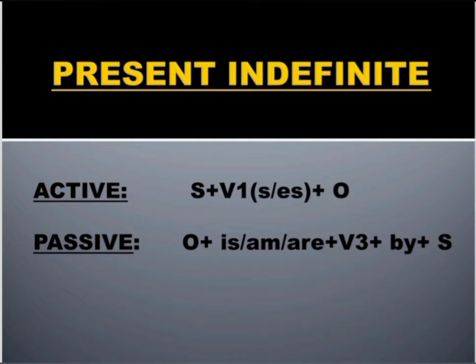Now I am explaining to you the structure of a sentence of active voice when it is in present indefinite. First comes the subject, someone who does an action, then verb first form, and in the last the object. When you are going to change the active of present indefinite into passive, the object will be written first, then you have to use a helping verb, is, am, or are. Is is used with the singular object and are with the plural object. Then you have the third form of the verb, then by, and in the last you have to add a subject in the passive voice.